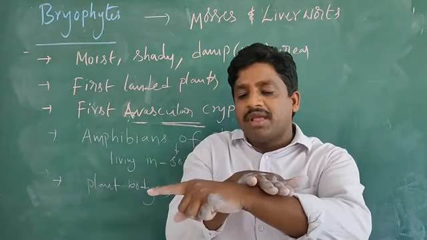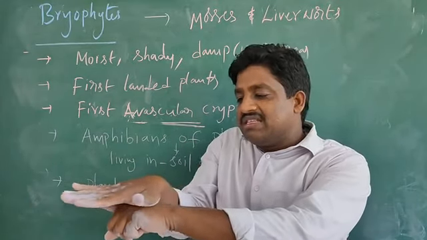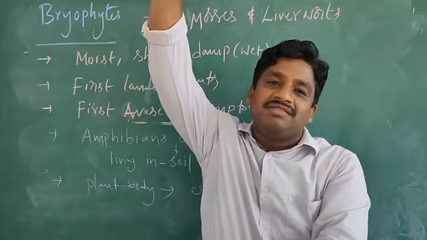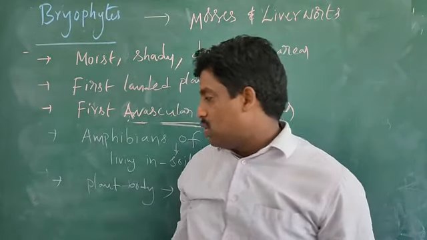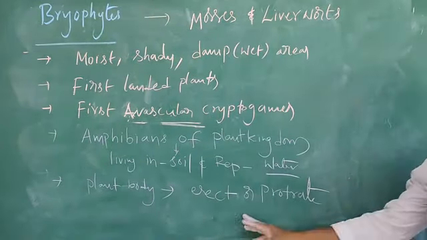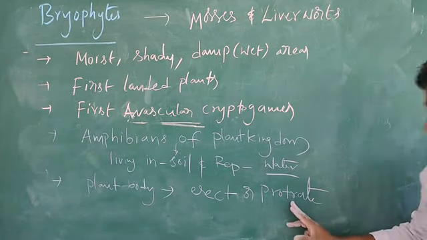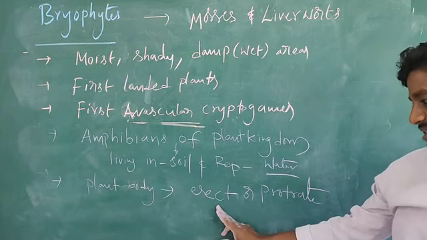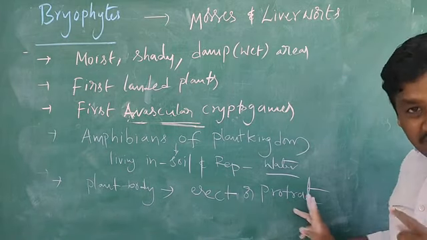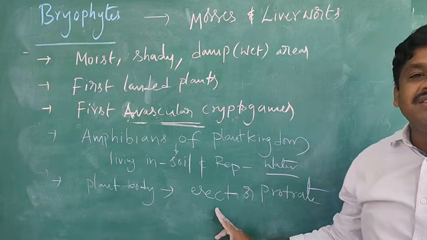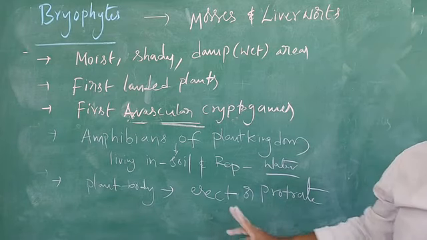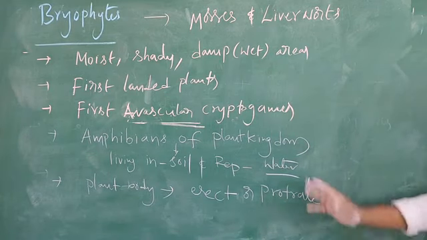After some time, what will happen? Growing horizontally like this, after that it may become erect. So the plant body may grow in a prostrate condition. The plant body is prostrate or erect. Prostrate means horizontal, erect means straight. In such a way these plants are growing.